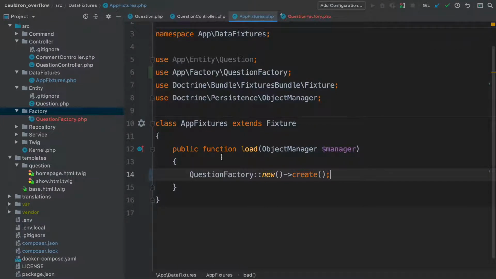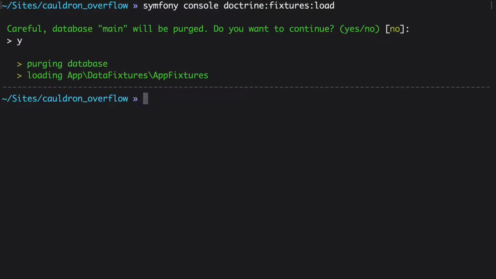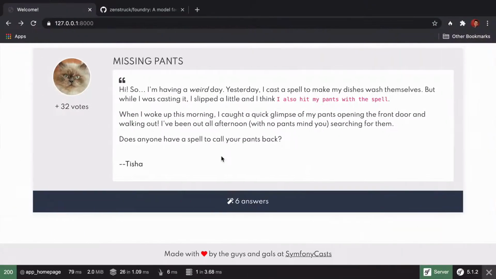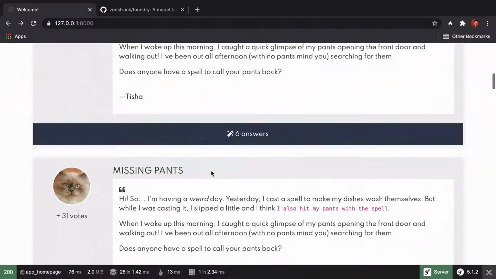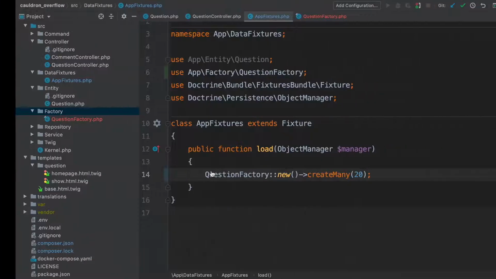At this point, you might be wondering, why is this better? Valid question. It's better because we've only just started to scratch the surface of what Foundry can do. Want to create 20 questions instead of just one? Change create() to createMany(20). That's it. Reload the fixtures again. Then go check out the homepage. Hello, 20 questions created with one line of very readable code.